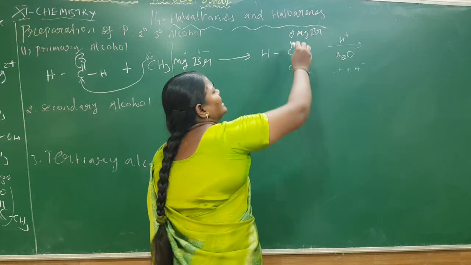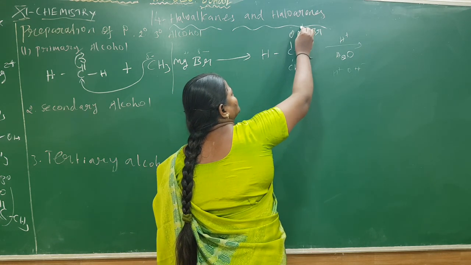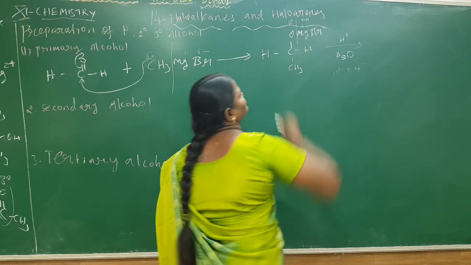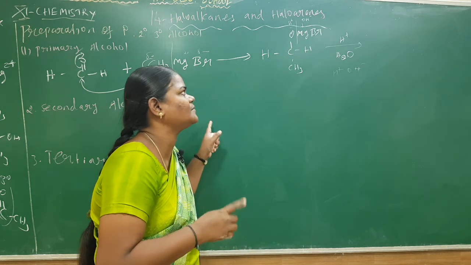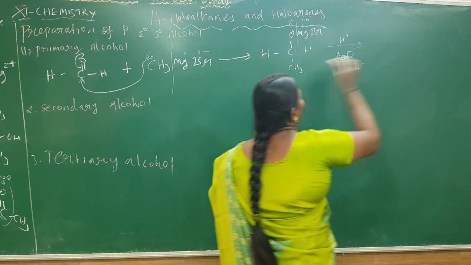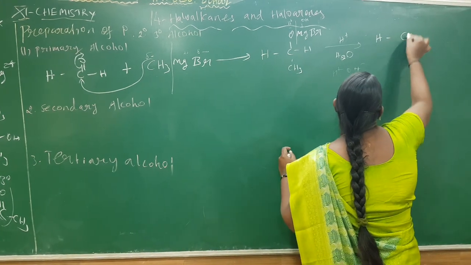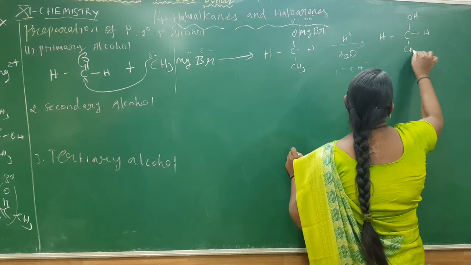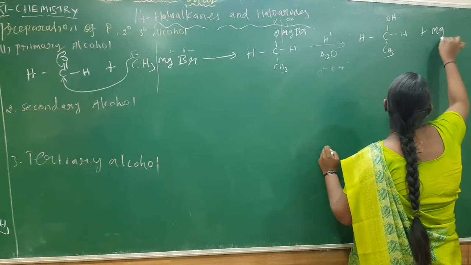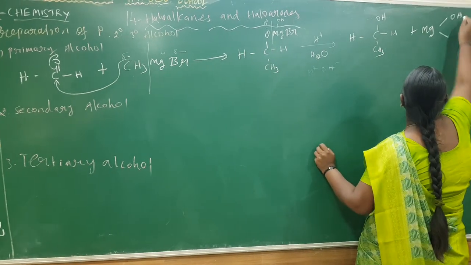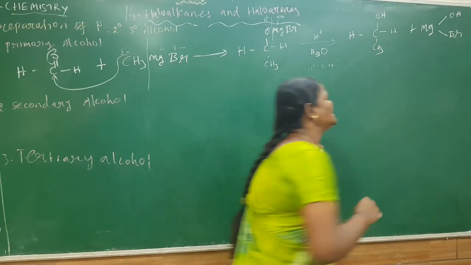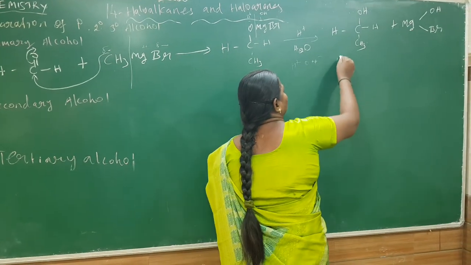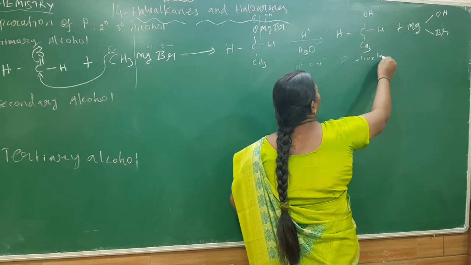So this is having a negative charge, this is a positive charge. I can add a hydrogen ion here, and the OH ion goes to the magnesium atom. So the reaction is split here: H, C, OH, H, CH3. The remaining magnesium compound will be liberated as Mg(OH)Br. So one carbon attached with one methyl group is called a primary alcohol.